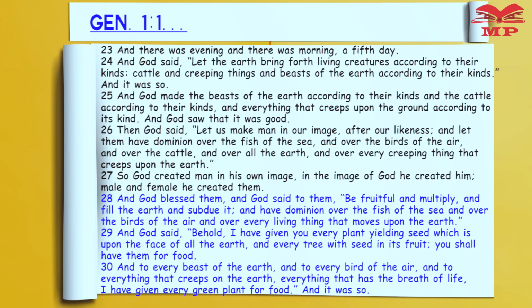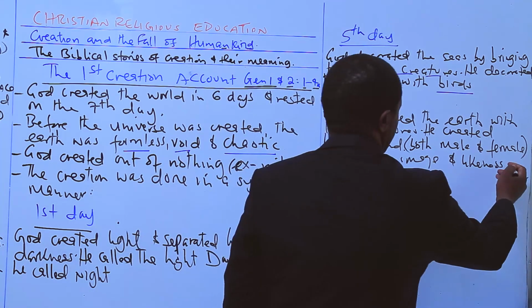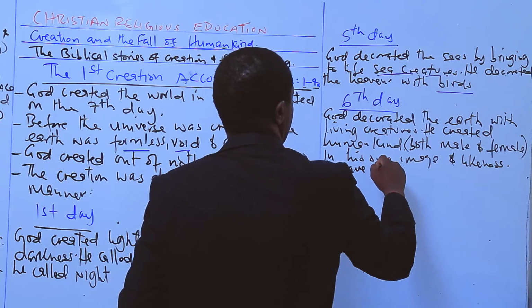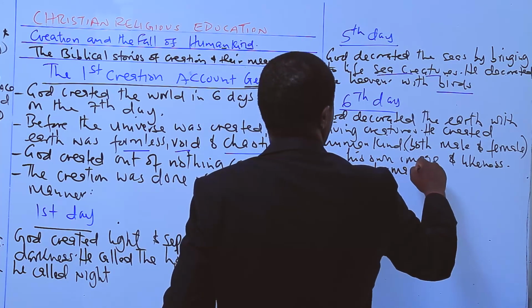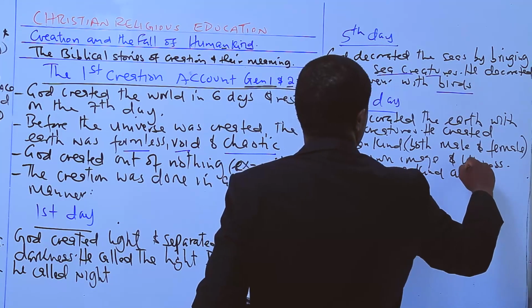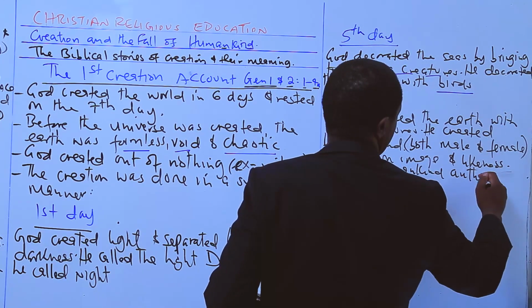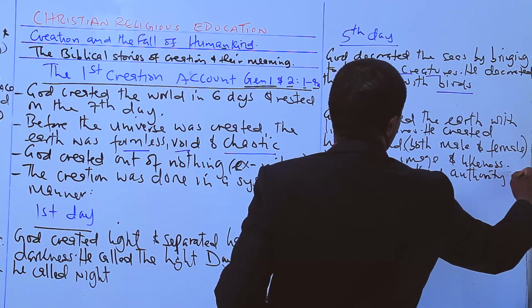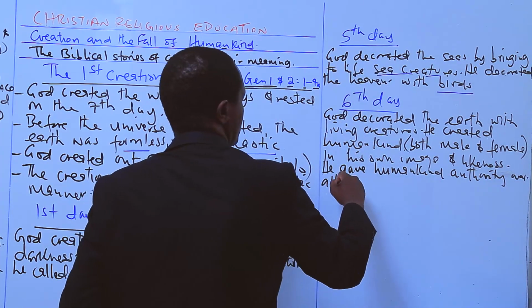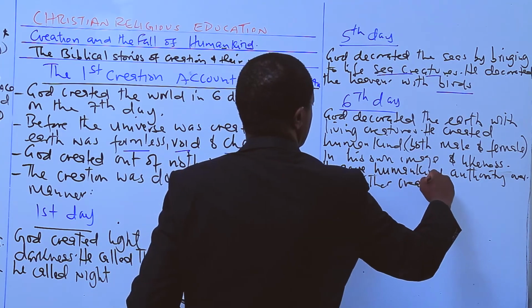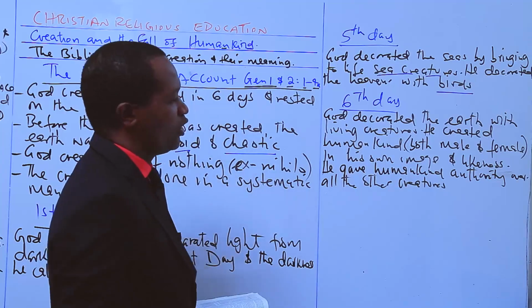He gave them authority over other creatures. He gave them authority over what? All other creatures. He gave humankind authority over all the other creatures.